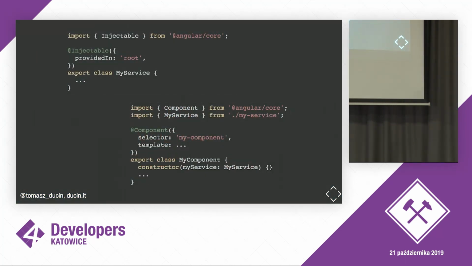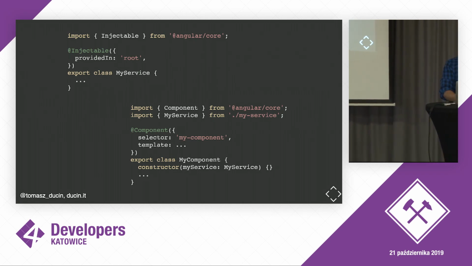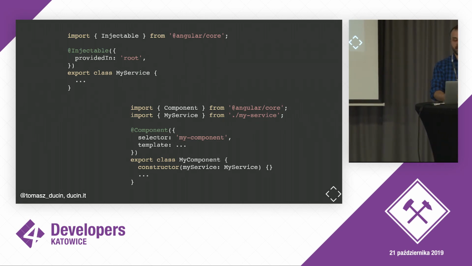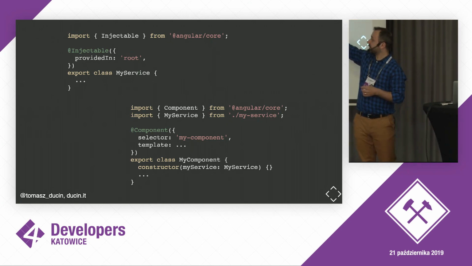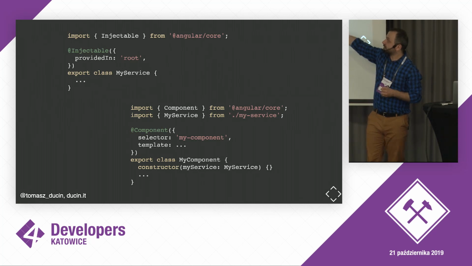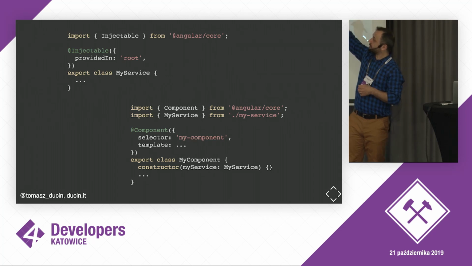So in short, dependency injection basically allows me to use my dependencies. This is a component, a visual piece of the interface. I am just declaring that there is my service, an instance of my service class. Whenever I want to use this dependency, I just need to define that there is an instance of this class, and there needs to be a corresponding class that would be basically injectable.